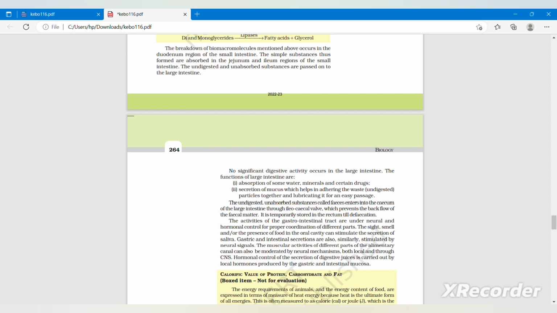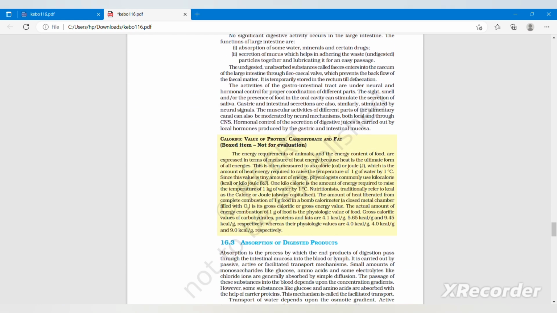The activities of the gastrointestinal tract are under neural and hormonal control for the proper coordination of different parts. The sight, smell, and/or the presence of food in the oral cavity can stimulate the secretion of saliva. Gastric and intestinal secretions are also similarly stimulated by neural signals. The muscular activities of the different parts of the alimentary canal can also be moderated by neural mechanisms, both local and through the CNS. Hormonal control of secretion of digestive juices is carried out by the local hormones produced by the gastric and intestinal mucosa.